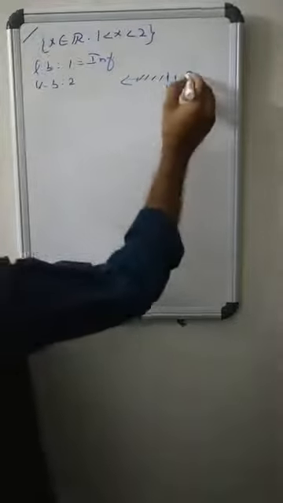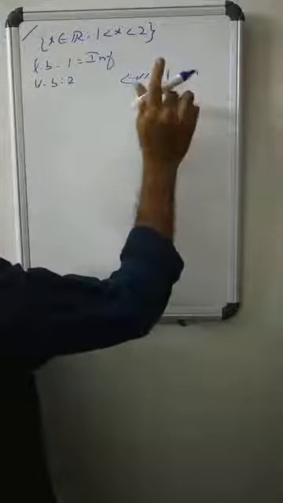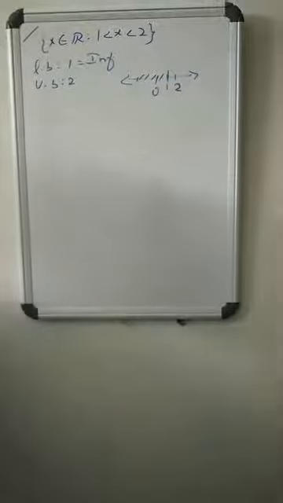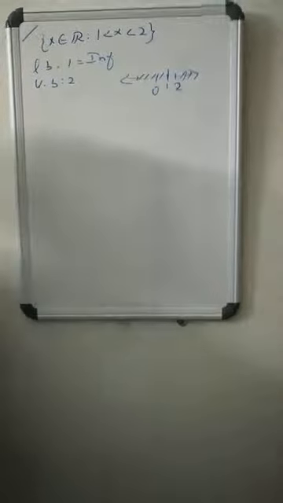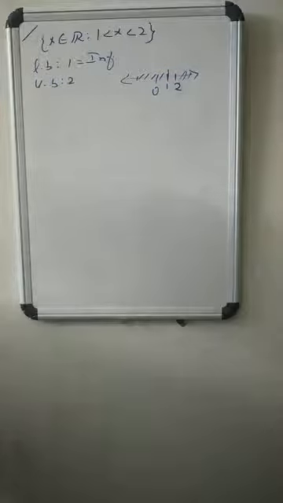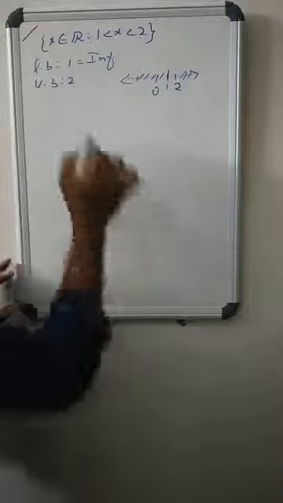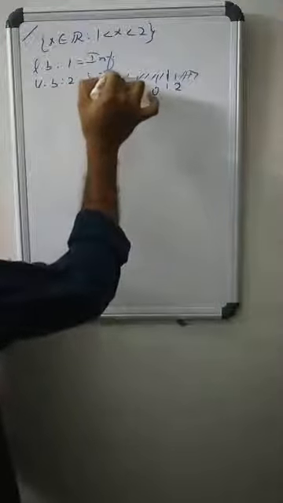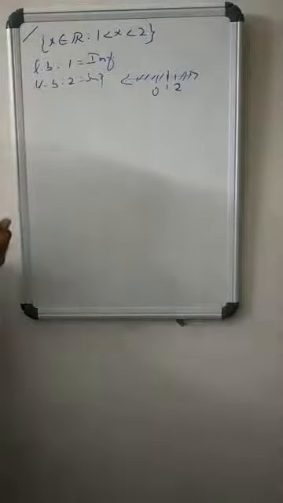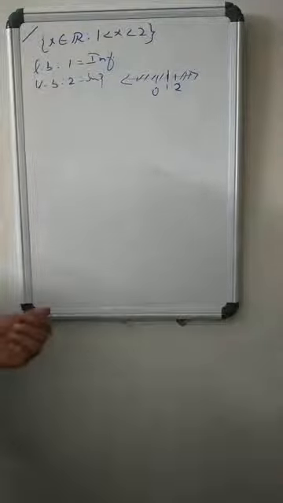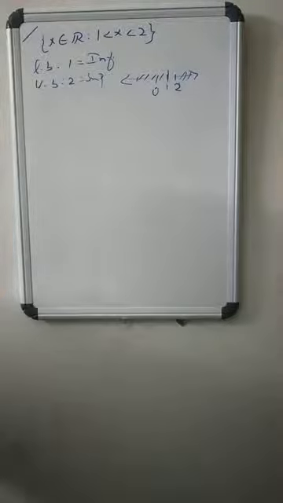Similarly, suppose there is 2. 2 is an upper bound of this set, and every number greater than 2 is also an upper bound. So 2 is the least upper bound. So 2 is the supremum of the given set. So this is the infimum and the supremum of the given set of all x in R with x lying between 1 and 2.